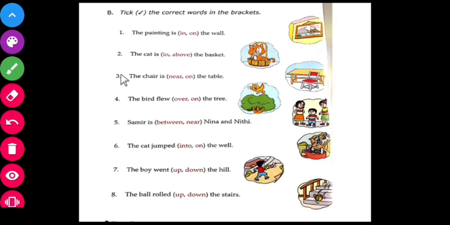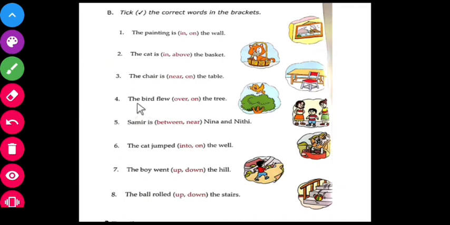Next one. Third one. The chair is dash the table. The chair is near or on the table. So can you see? Is the chair on the table? No. The chair is near the table. Correct? No. So the correct preposition is near. The chair is near the table.